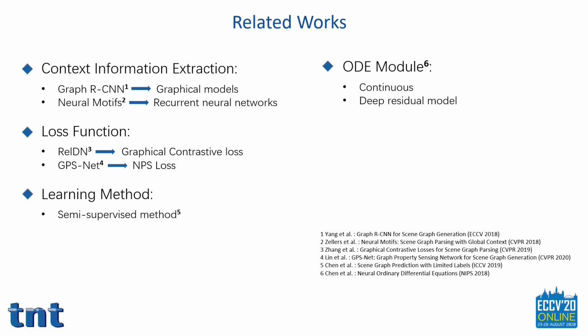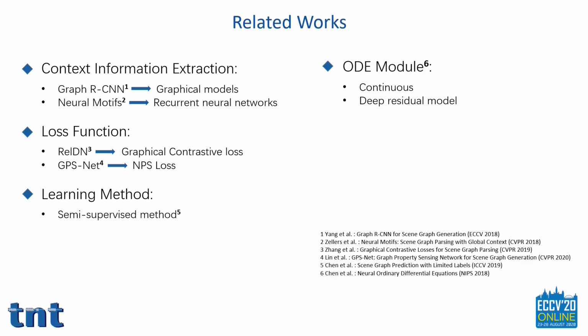For example, Graph R-CNN uses graphical models, whereas Neural Motifs introduces recurrent neural networks to achieve contextual message. In RelDN, graphical contrastive losses are designed. Meanwhile, GPS-Net proposes a node priority sensitive loss inspired by focal loss to reduce the weight of well-classified objects.